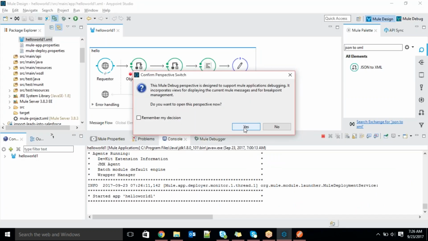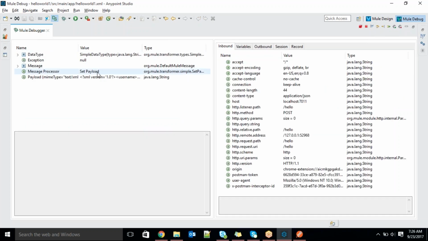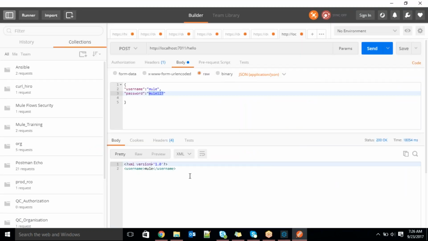Observe here, guys. Now it converted into XML, but it's not getting two fields. It converted only one field. You can see here we are getting only the username, so something is wrong here.